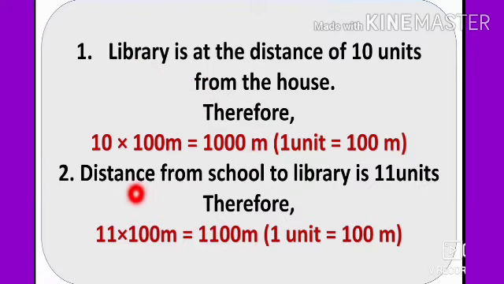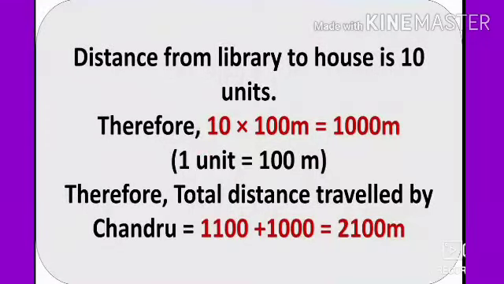And our second question is, distance from school to library is 11 units. Therefore 11 into 100, 1 unit is equal to 100. That is 1100 meter. And also distance from library to house is 10 units. That is 10 into 100 is 1000 meter. Each unit is equal to 100 meter.